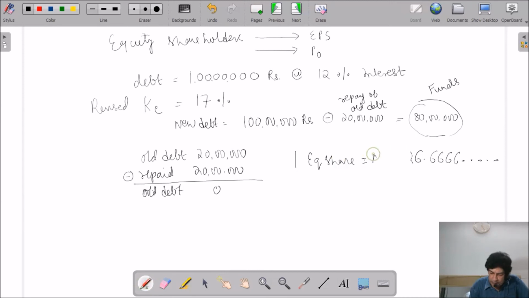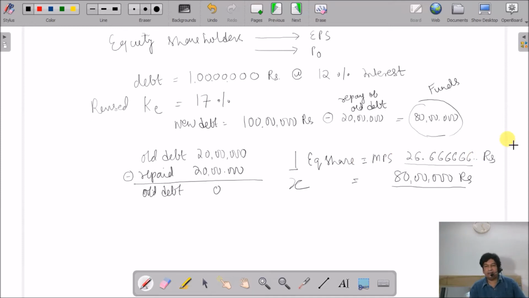The market price per share is 26.666666, so one share is costing me rupees 26. I have 80 lakhs rupees with me, so how many shares am I going to purchase? I will multiply 80 lakhs by 1 and divide by 26.666. So I will get the number of equity shares which I will buy back from the market.